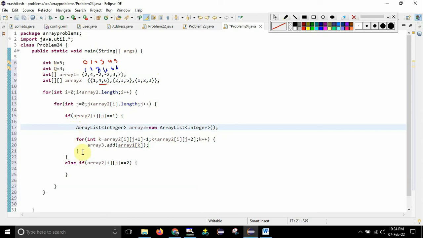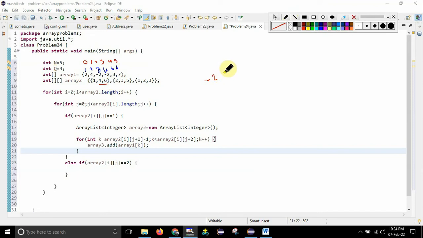So after that, I have now got the array, guys. Array 3 contains the elements of the subarray. Once you have the subarray, from 4 to 6 I need to take. From 4 to 6 means -2 will be there, and after that 3 will be there and 7 will be there. So now I have got the subarray, and this is the content of array 3 right now. Okay, so now I need to write it as 3, 7 and -2.